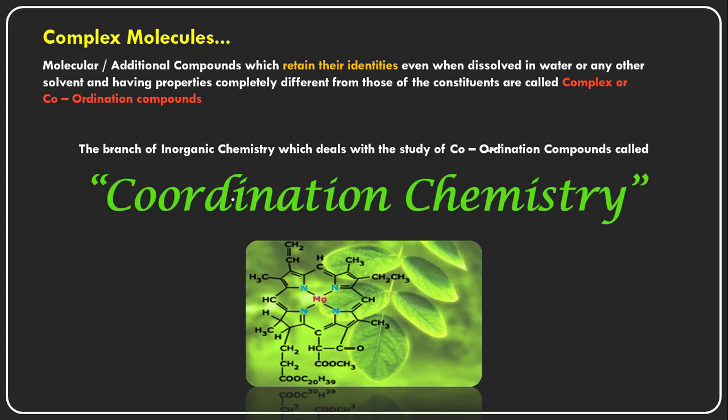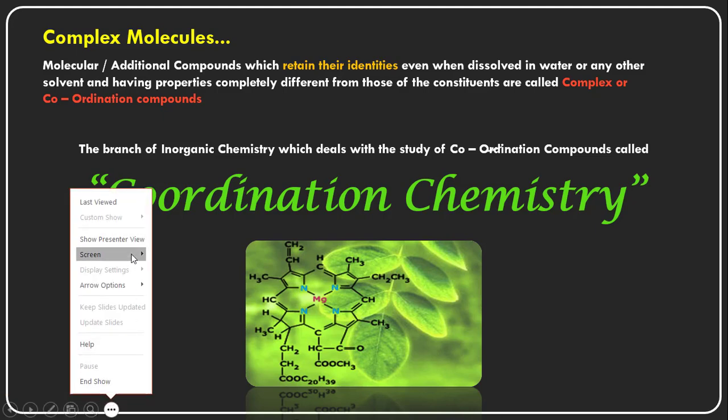So here is one more example I want to give you for better understanding. I'm taking nickel chloride. Nickel chloride is a simple salt, formed by two entities. What are the two entities?